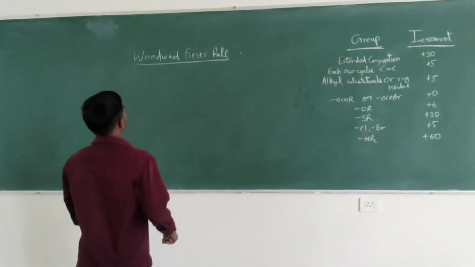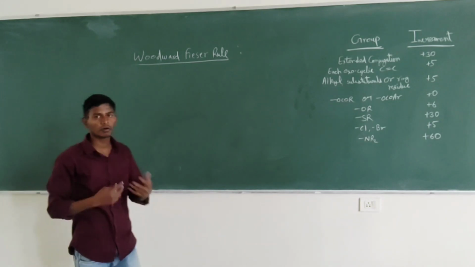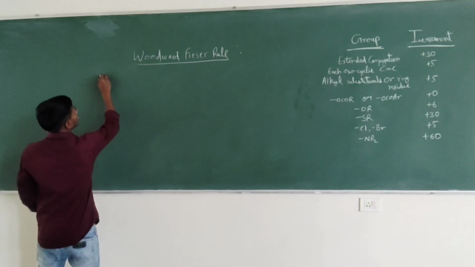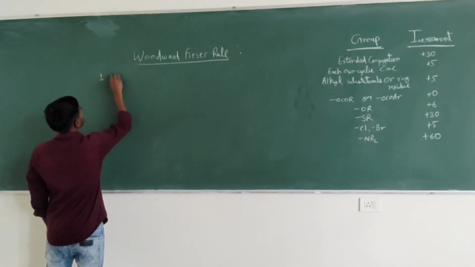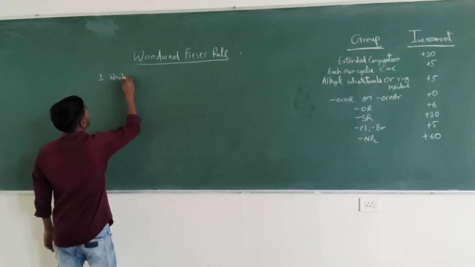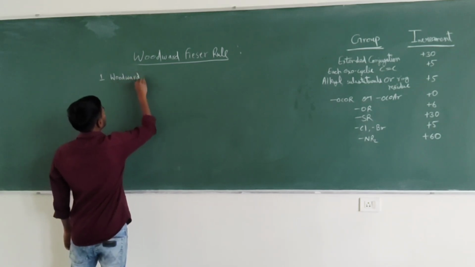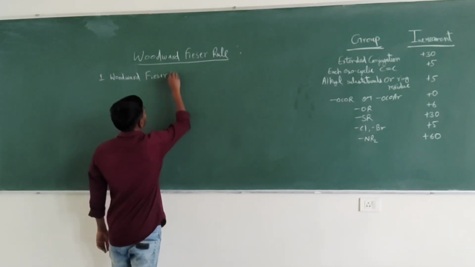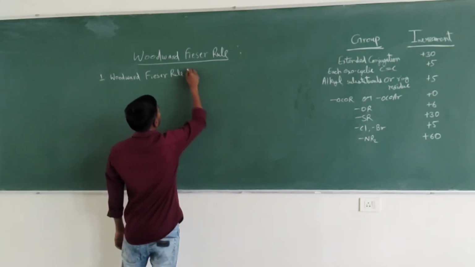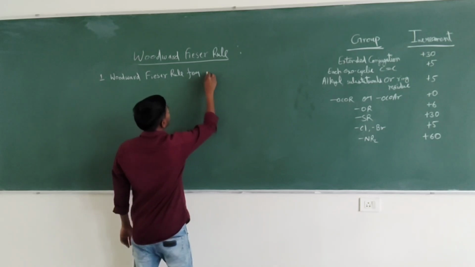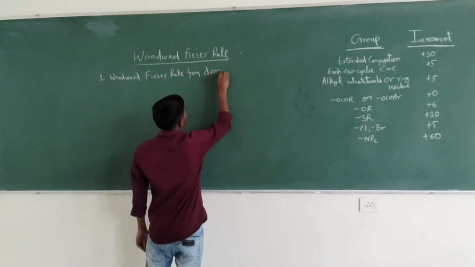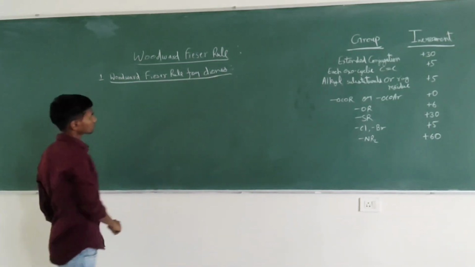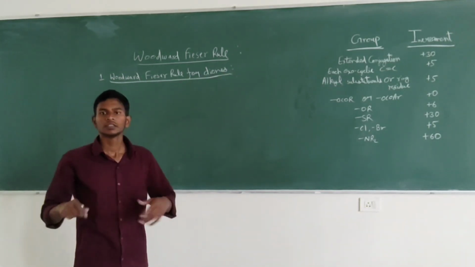Now we will first talk about the Woodward-Fieser rule for dienes. In dienes, we have seen two basic structures.